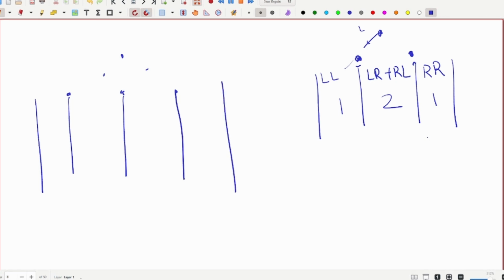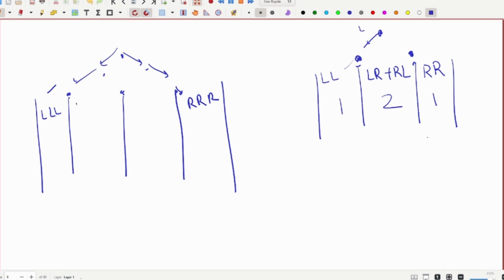Now you will come here when you have L, L, L. You come here when you have R, R, R 3 times. You have to take R here, then R here, and then R here. Only then you will land up in this bin. Here you have to take left here, and then left here, and then left here 3 times.